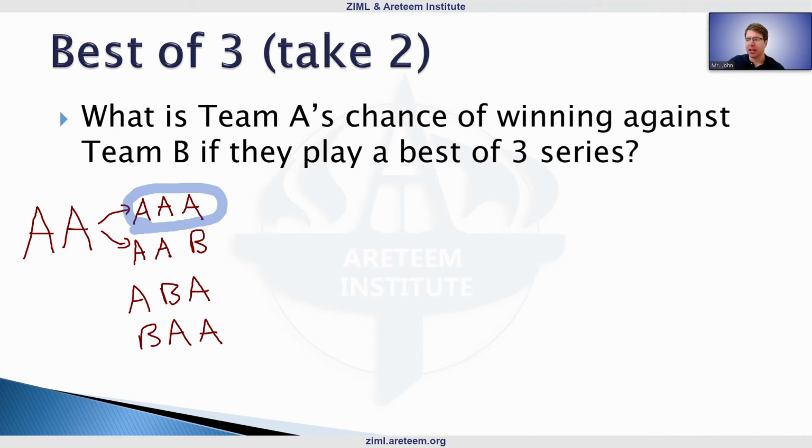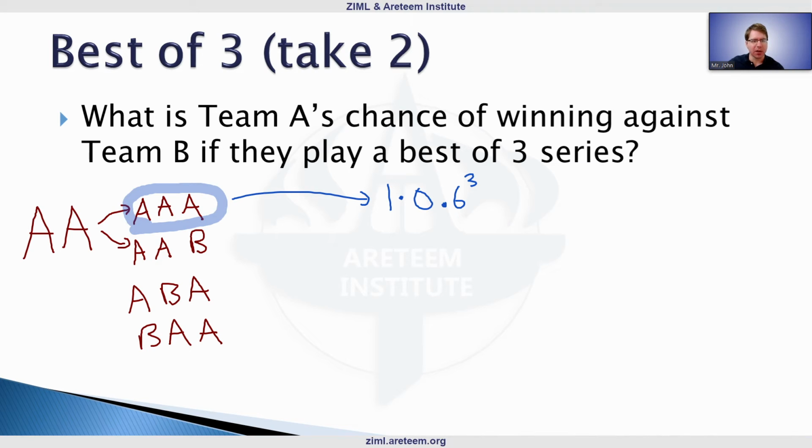This first scenario is them winning 3 games, right? So this one here is 0.6 cubed in this case. And actually, let me just write it as there's one case here. There's one way that A could win all 3 games, and then we have 0.6 for them winning each of those games there.